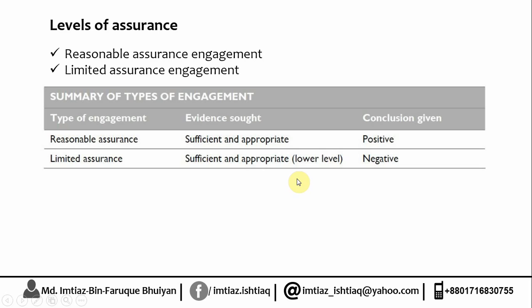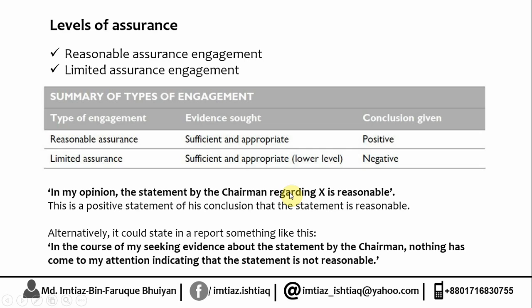So when the auditor is expressing his opinion, there is some legal language. This could be like this. Please focus. In my opinion, the statement by the chairman regarding X is reasonable. This is a direct sentence. This is the positive sentence. It is direct. It is reasonable.